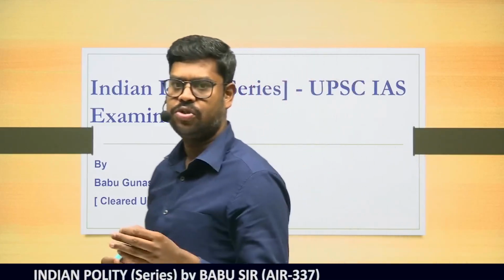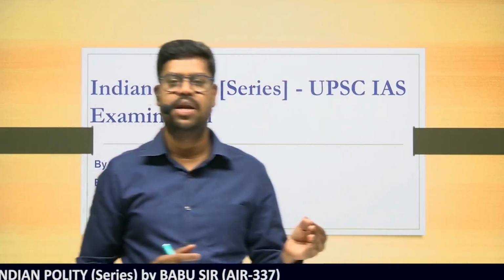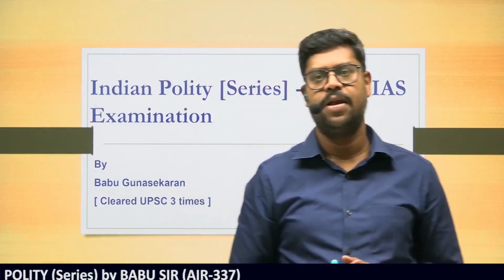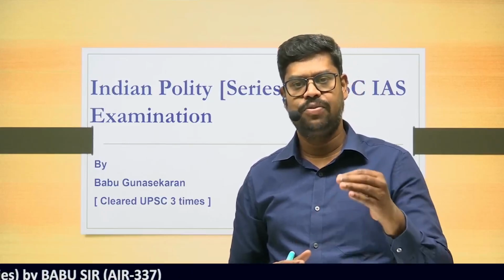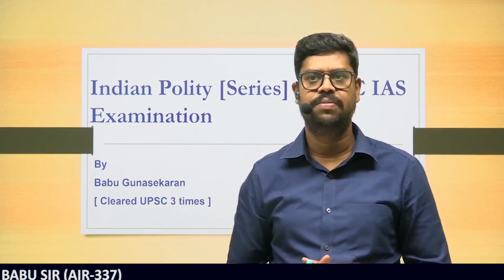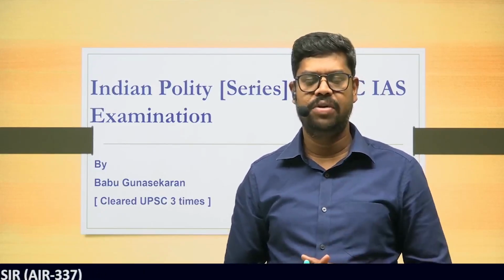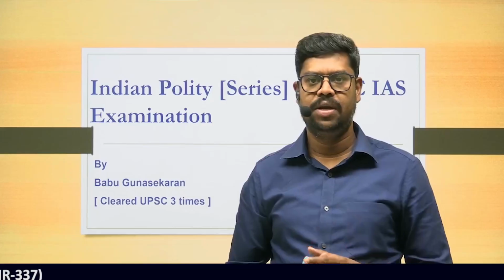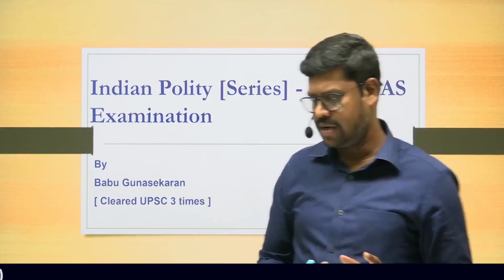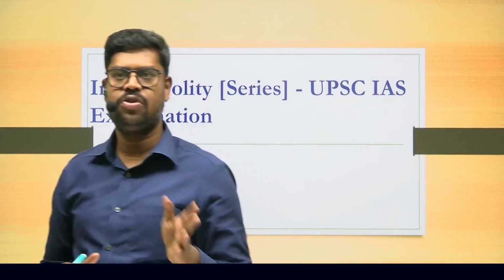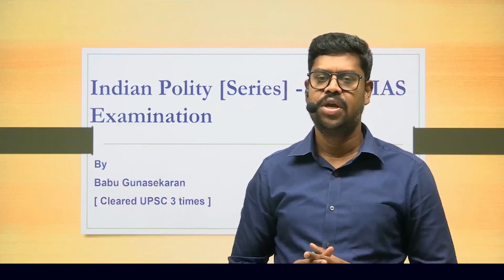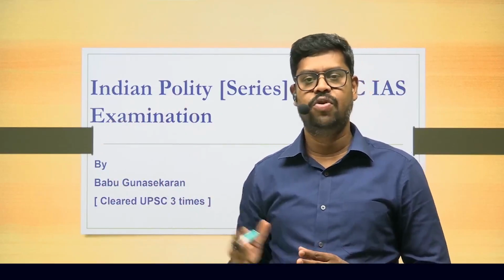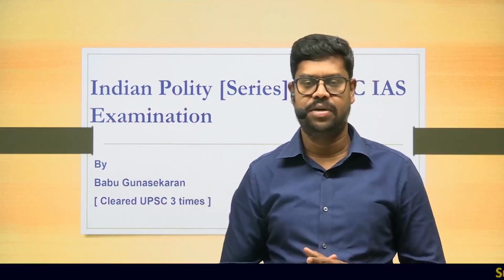Because as per the Constitution of India, the procedure to get it enacted in the parliament is different for different types of bills. So the procedure for a constitution amendment bill is different from an ordinary bill. The procedure for an ordinary bill is different from a financial bill. And within the financial bill, the procedures are different between the financial bill type 1 and the money bill. So for that particular matter, we will not only understand the different types of bills, we will also try to understand the procedure. And once the bill is enacted in both the houses of the parliament as per the procedure in the constitution, then the president has to give the assent, because without the president giving the assent, the bill is not going to become an act.